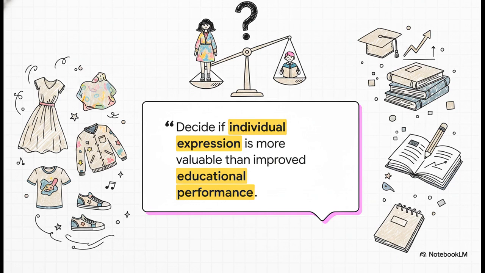Let's look at a real-world example from our source material regarding a debate on mandatory school uniforms. A writer arguing for uniforms might acknowledge that opponents really value expressing individuality through clothing. They might even concede that, yeah, this point has merit. But then comes the forceful pivot. They ask, society must decide if individual expression through clothing is more valuable than improved educational performance.